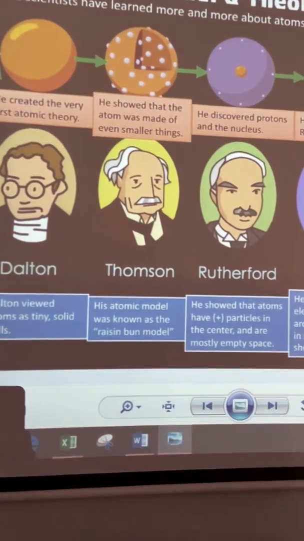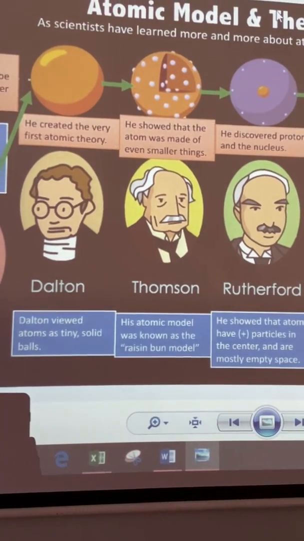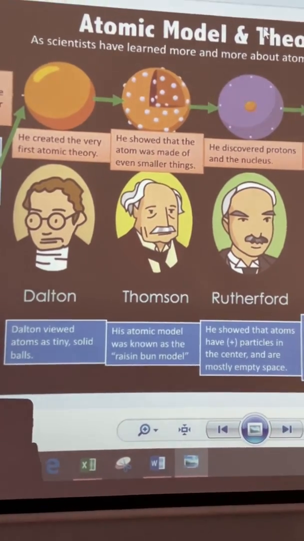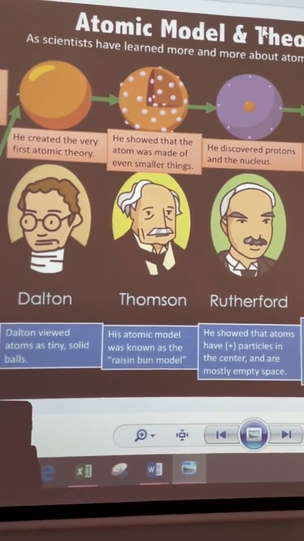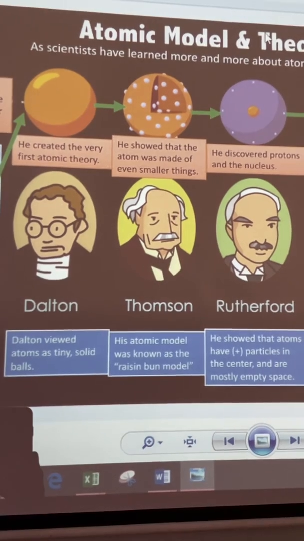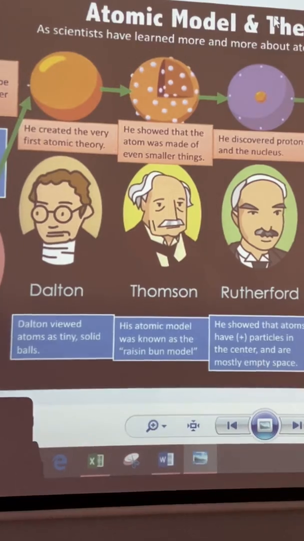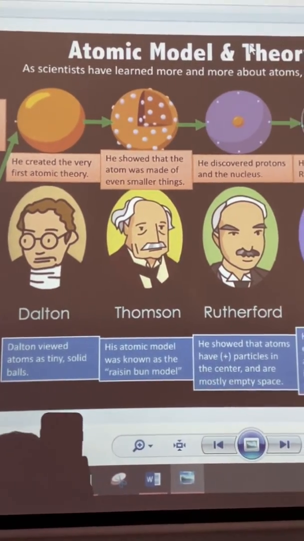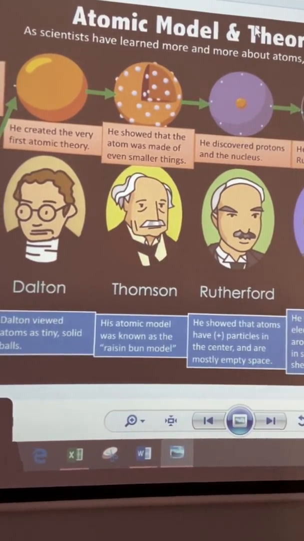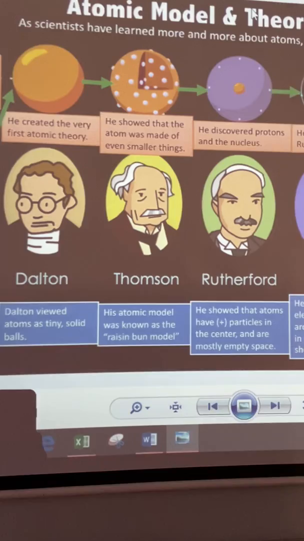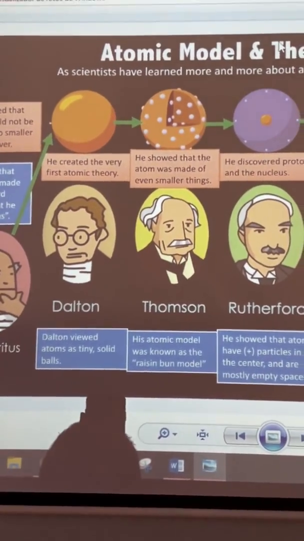Thomson. This guy, he showed that the atom was made of even smaller things. So with this guy, we discovered the atoms has something, but this guy doesn't know what these things are. Yeah, because the atom is the tiniest particle, but the atom has elemental parts. But in the future, maybe we will know the parts of this particle. But with Thomson, we start with this.